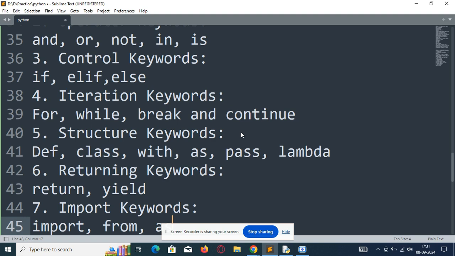From keyword is used to import a module from a module. As is used to write an alias name of the module. So import is used to import a module, from is used to import from a module, and as is used to write an alias name of the module.